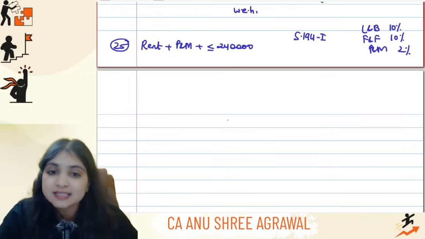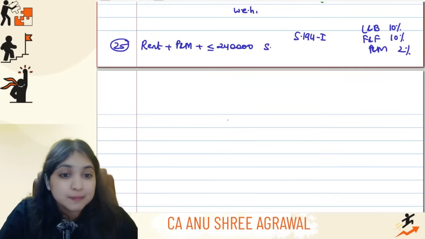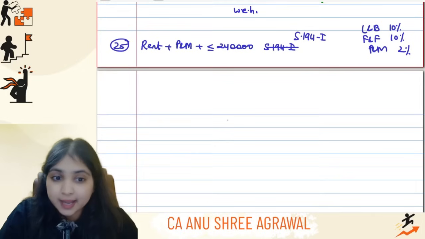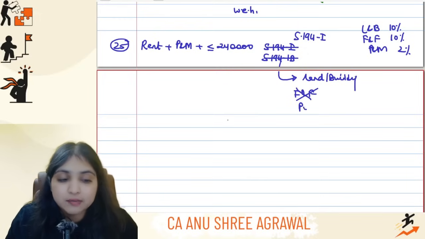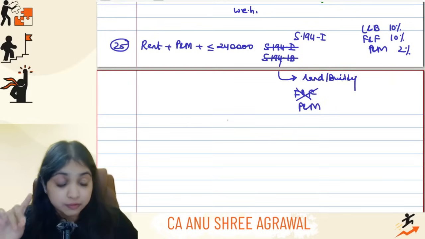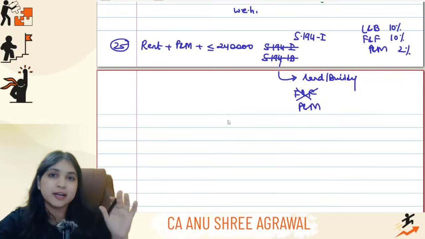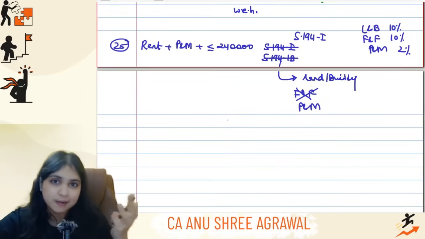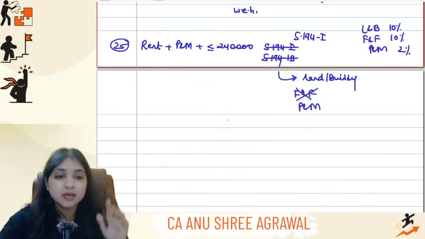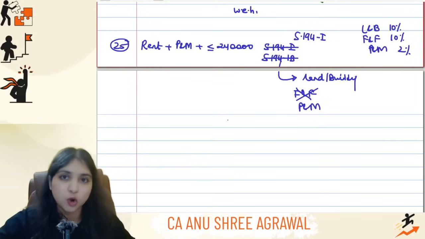But let's say the rent is less than 2,40,000. So it is rent relating to plant and machinery, but it is not exceeding 2,40,000, and because of that reason 194I will not apply, guys. So can you think about 194IB? No, be careful. 194IB talks only about rent on land and building. 194IB does not cover rent on furniture and fixtures. It does not cover rent on plant and machinery. Rent on land and building only is covered under 194IB. Okay, 194I covers all three: land and building, furniture and fixtures, plant and machinery. But 194IB covers only rent on land and building, not plant and machinery, not furniture and fixtures.